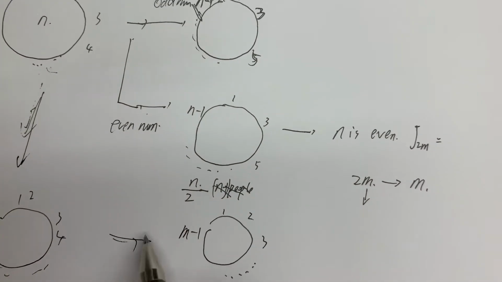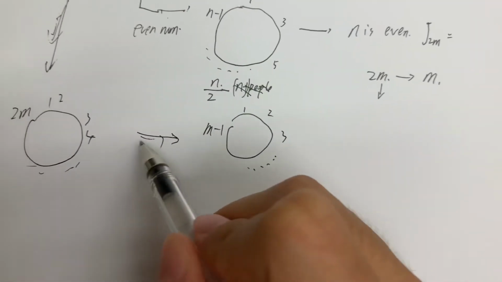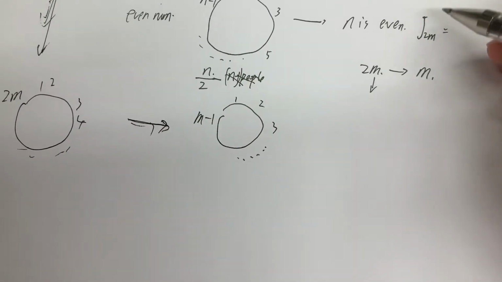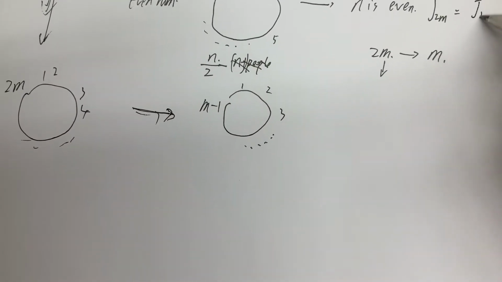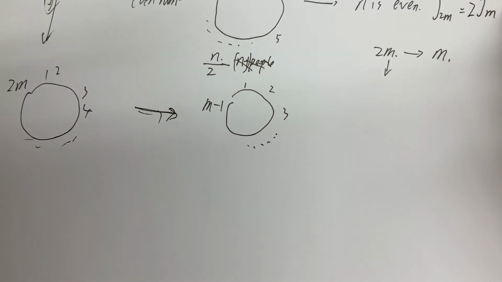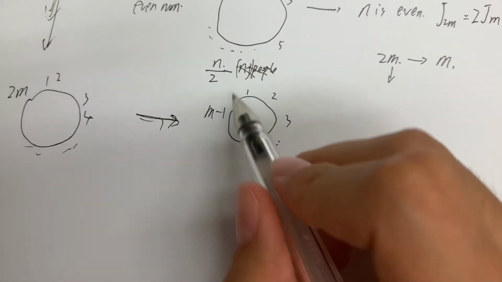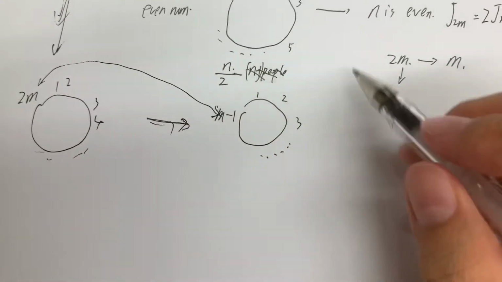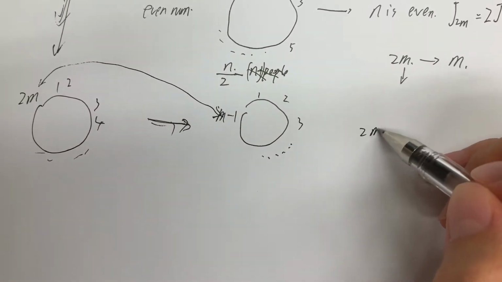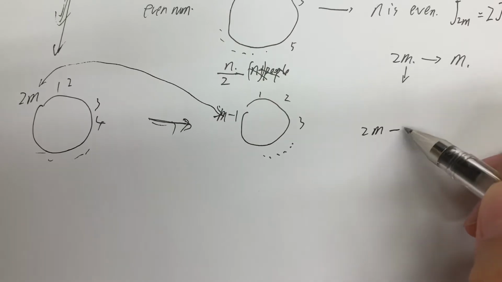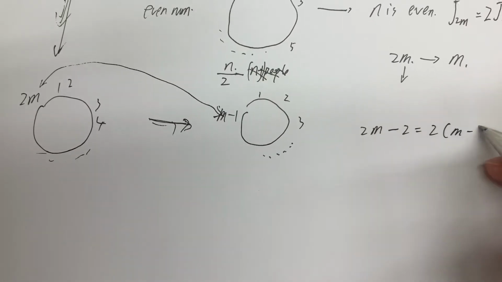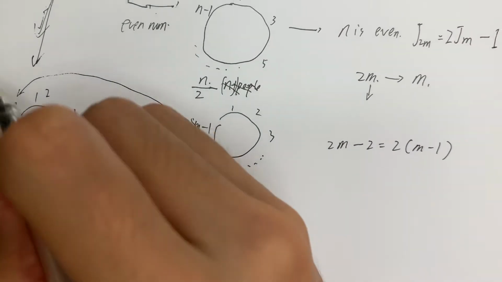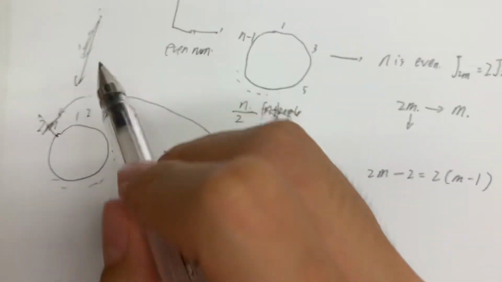So the answer seems quite obvious: J2m equals 2 times Jm minus 1. You see here, this position equals 2m, so 2m minus 2 equals 2m minus 1. That is quite obvious, because 2m was killed.